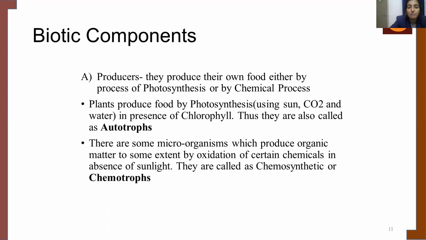Okay, there are some microorganisms which produce organic matter to some extent by oxidation of certain chemicals in the absence of light. Such microorganisms are called as chemotrophs. That is why in the definition of the producers, it is said they produce their own food either by the process of photosynthesis, which includes the autotrophs, or by chemical process, which includes the chemotrophs.